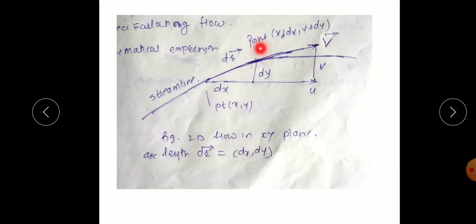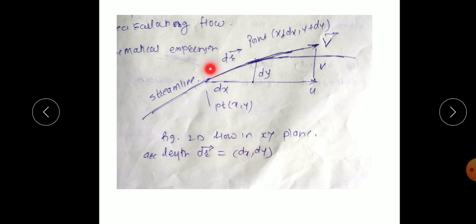If you consider a smaller portion of this curve, dr, v is the velocity vector, u is the velocity in the x direction, and v is the vertical velocity component in the y direction. So here we get 2D flow in the xy plane, and dr is a function of dx and dy.